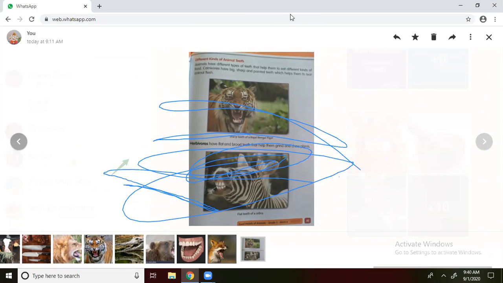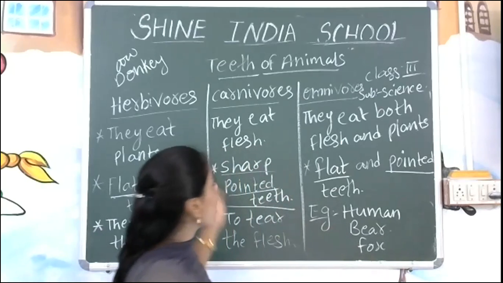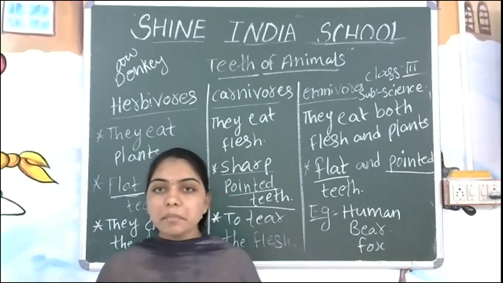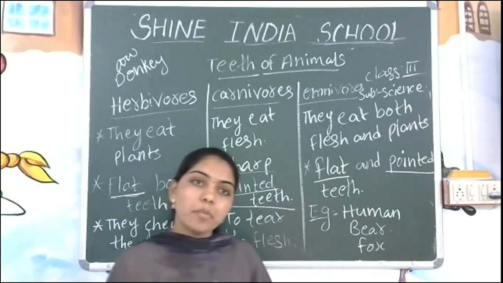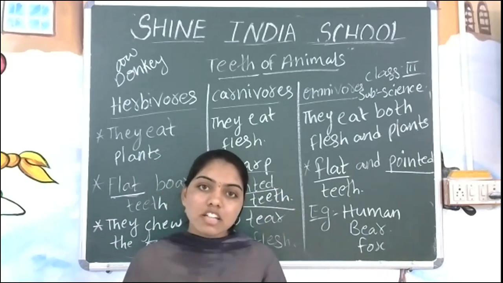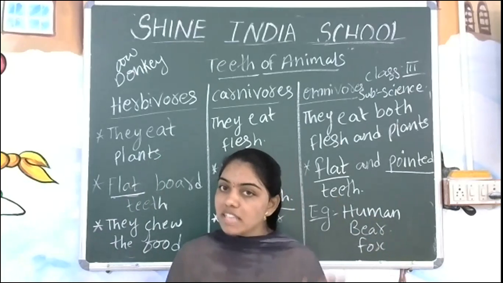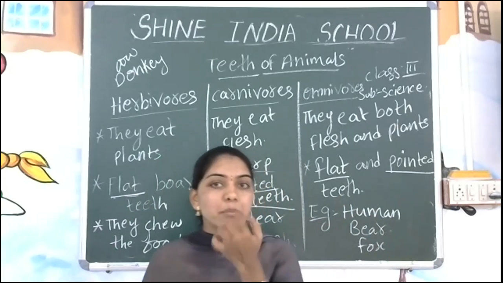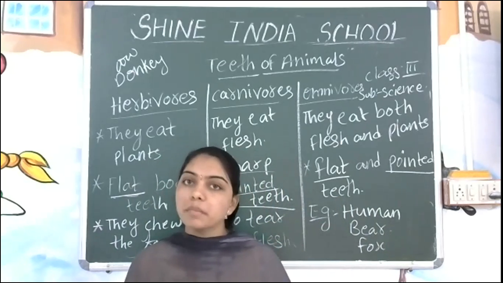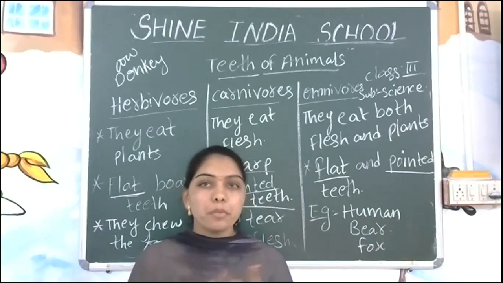Now we have seen all these things about the different types of animals, like carnivores, herbivores and omnivores. What is the main thing we have learned? Only about the teeth. So don't forget the teeth. We are also an example of omnivores. Humans are an example of omnivorous animals. We have flat, broad teeth as well as sharp ones. Please check in your mirror once whether we have flat teeth as well as pointed teeth.